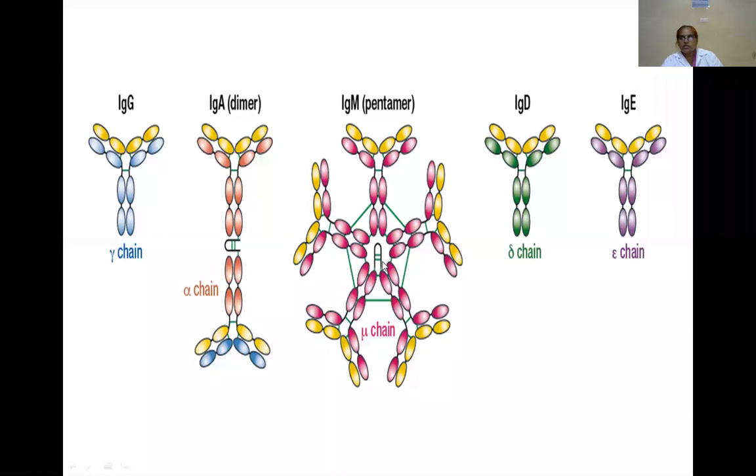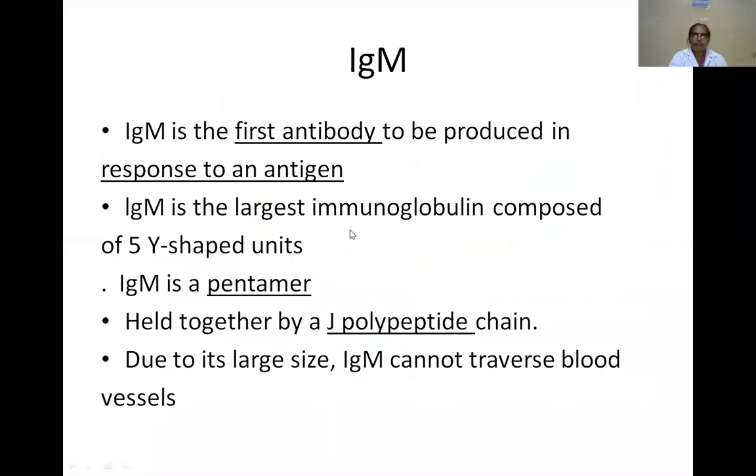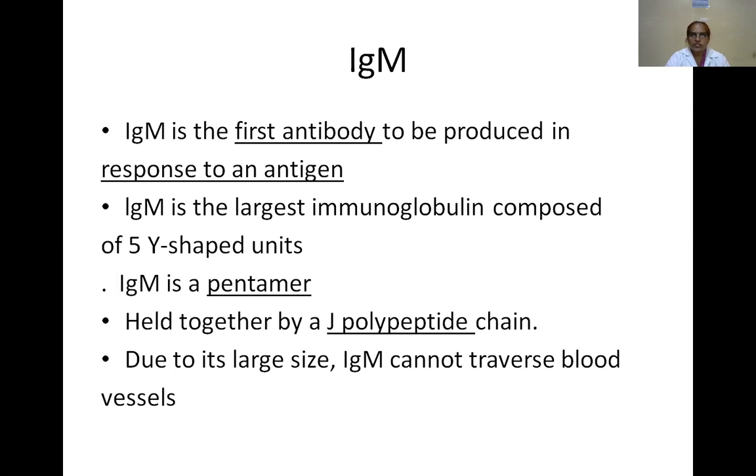This is the hinge region. The 5 Y-shaped units are linked by the J polypeptide chains. Due to its large size, IgM cannot traverse the blood vessels. IgM is the largest immunoglobulin, and it is the first antibody produced in response to an antigen.